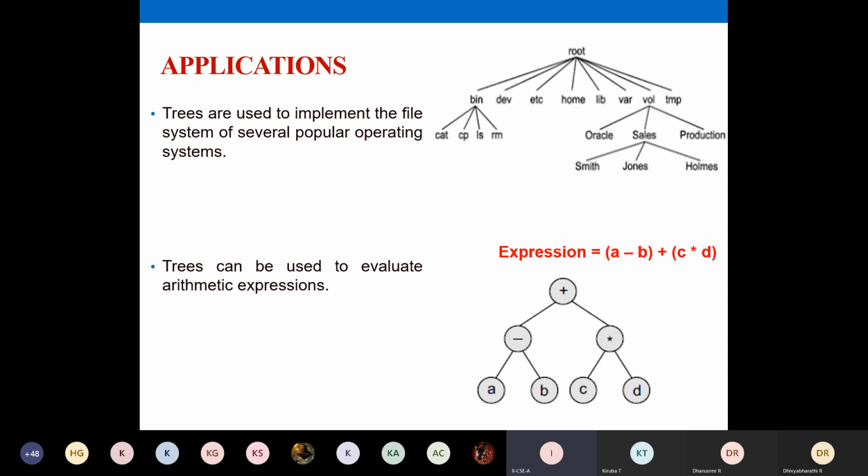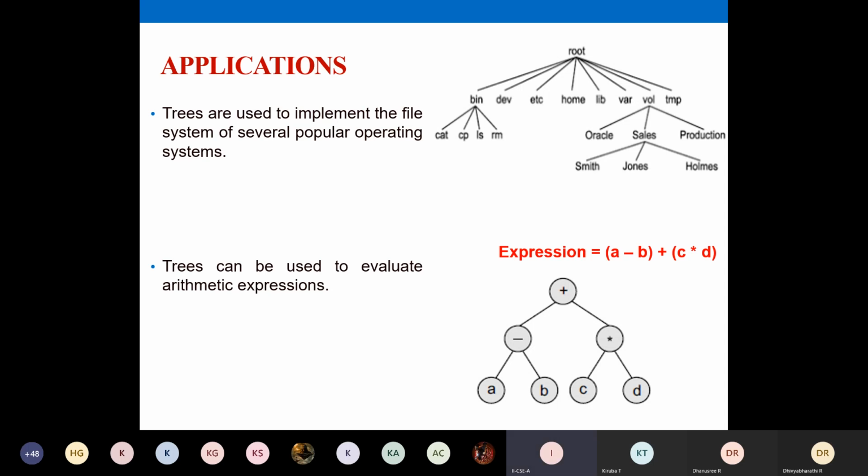If you analyze this expression tree, you can find that all your variable names go to the last level, deeper in your tree. You will have the variables and all the other nodes, internal nodes. Yesterday we discussed something about internal nodes and external nodes, is it not? All your internal nodes will be operators. It is the rule for defining your expression tree. All your internal nodes will be operators and all your external nodes will be operands, that is, variables.